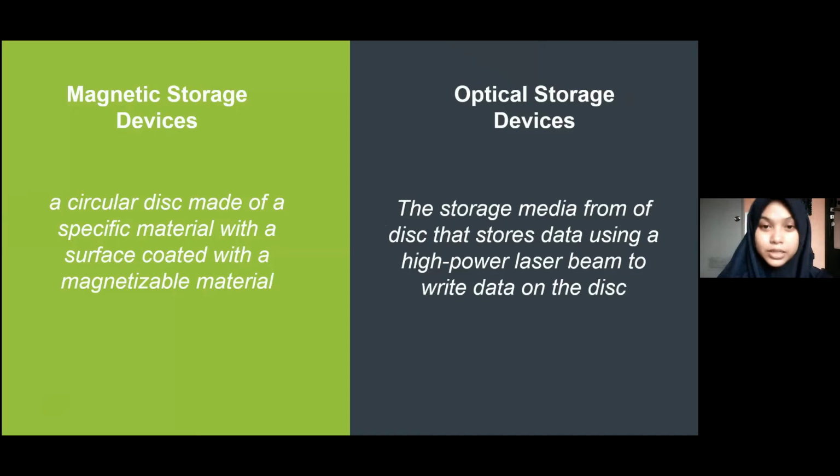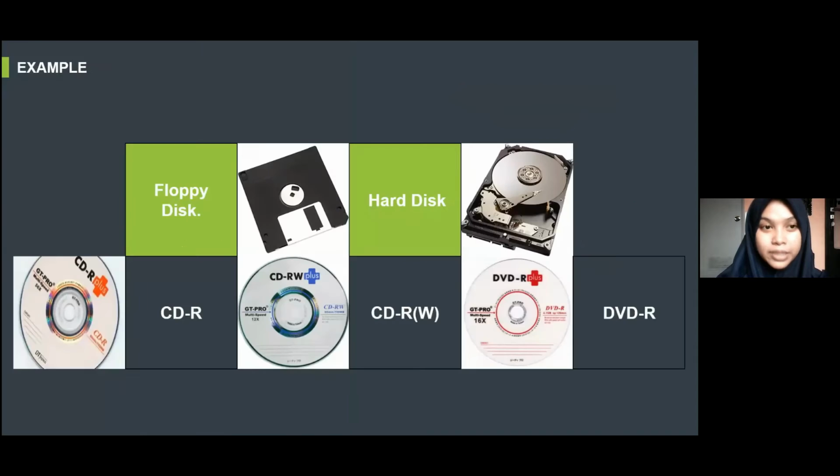Optical storage is storage media of discs that stores data using a high-power laser beam to read data on the disk. Examples of magnetic storage are a floppy disk and hard disk. Examples of optical storage are CDR, CDRW, or DVDR.